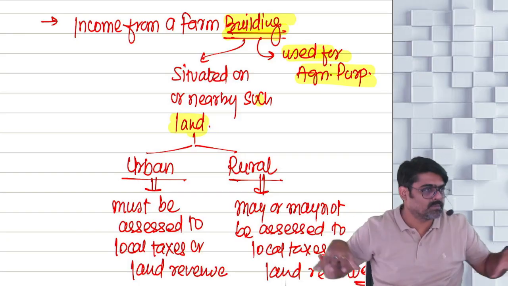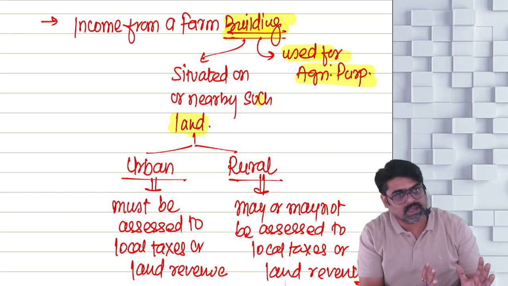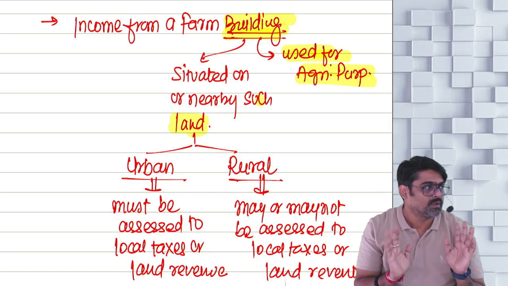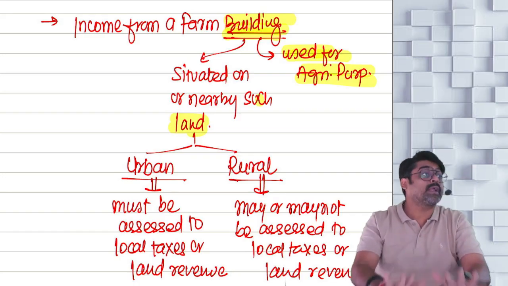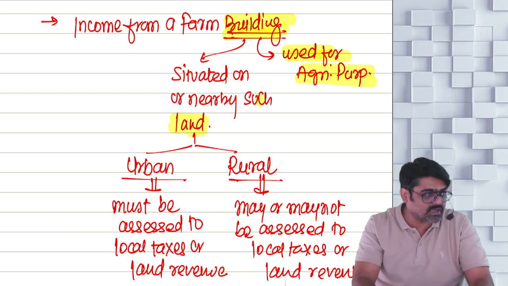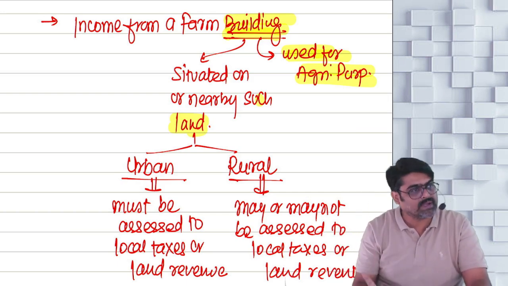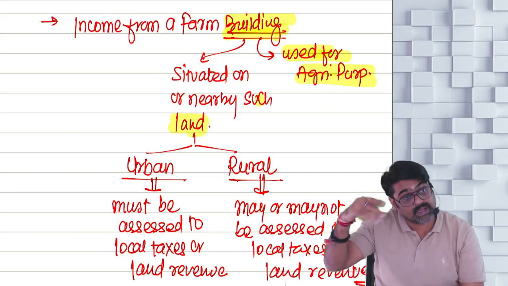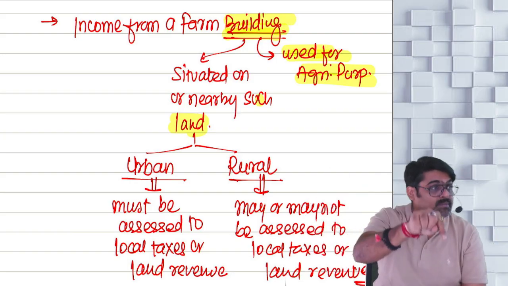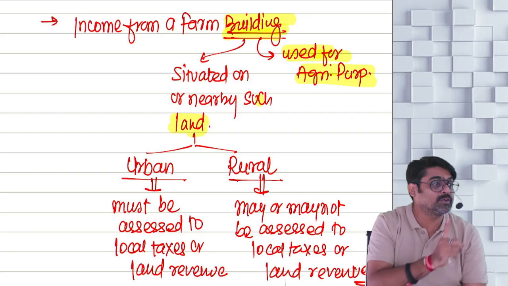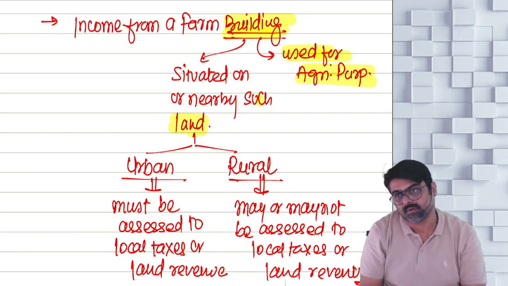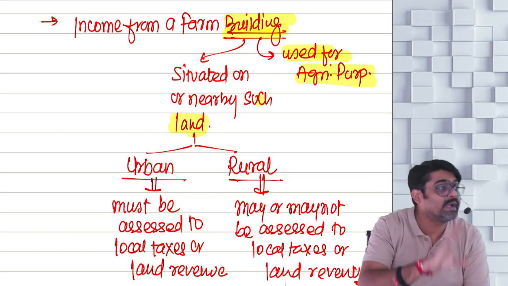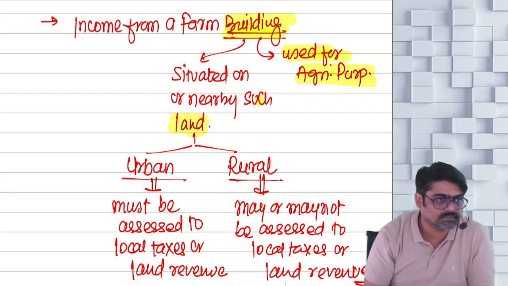So there is one urban land, that urban land is assessed to local taxes or land revenue, and on this urban land or in the nearby vicinity of it your building is situated, then only the income of that building will be treated as agricultural income, provided the building is also used for agricultural purpose, this urban land must be used for the purpose of agriculture, and that urban land must be assessed to local tax or land revenue.